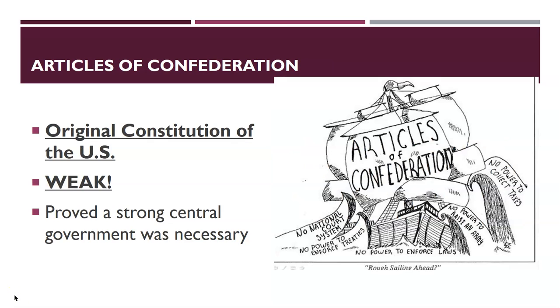The Constitution wasn't the first government the United States established. Originally, the colonies were ruled by a loose agreement called the Articles of Confederation. The Articles of Confederation was an experiment in government that failed because it gave too much power to the state governments and not enough to the federal government.